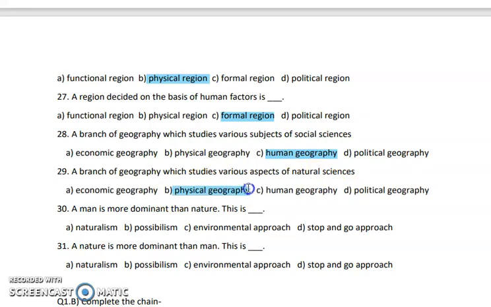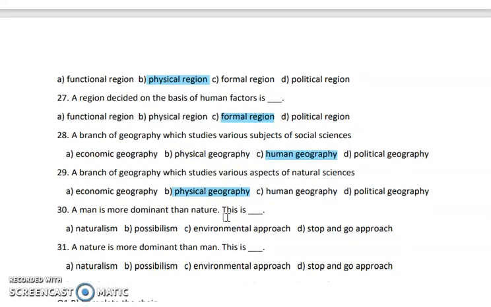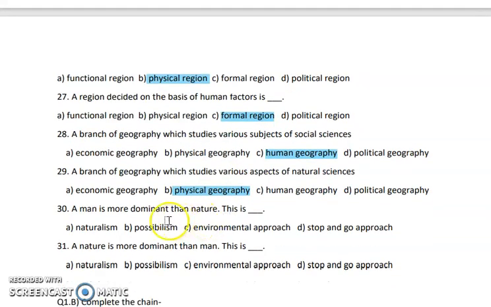Physical or natural is one and the same. Next, man is more dominant than nature. This is nothing else than possibilism. And last, nature is more dominant than man. This is nothing else than naturalism. We can also call it deterministic. In your textbook it is given as deterministic. So this is all about your first question.